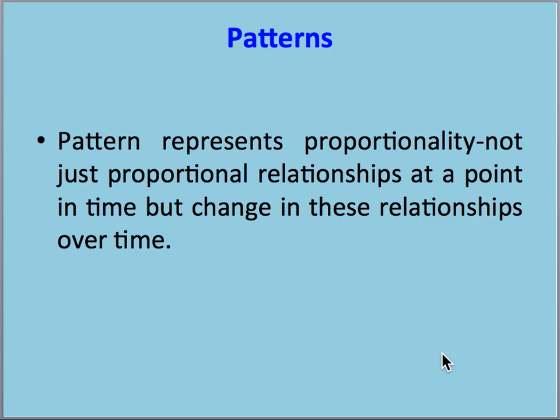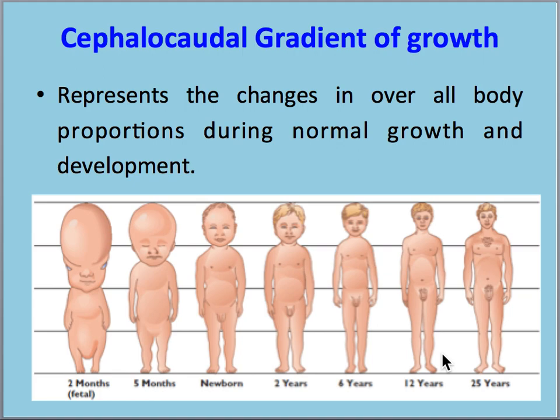And next comes the pattern. Pattern represents the proportionality. That means how different tissues are growing proportionally with other tissues. If we see here, the head in a fetus of 3 months intrauterine life occupies around 50%, and gradually at the time of birth it will decrease to 30%, and in the adult stage it will be only 12%.